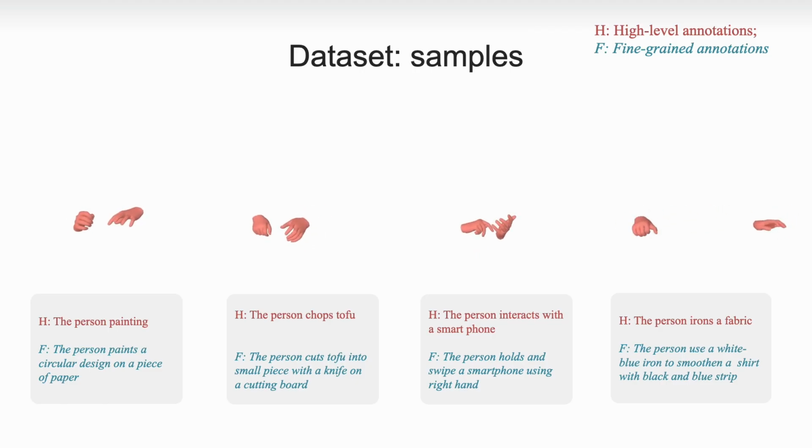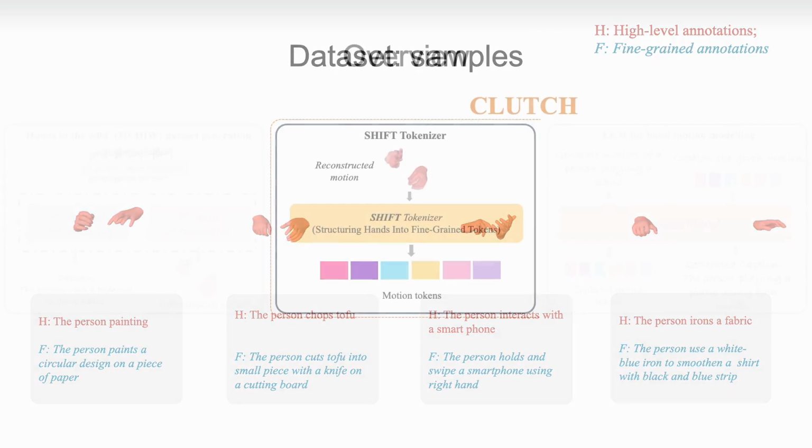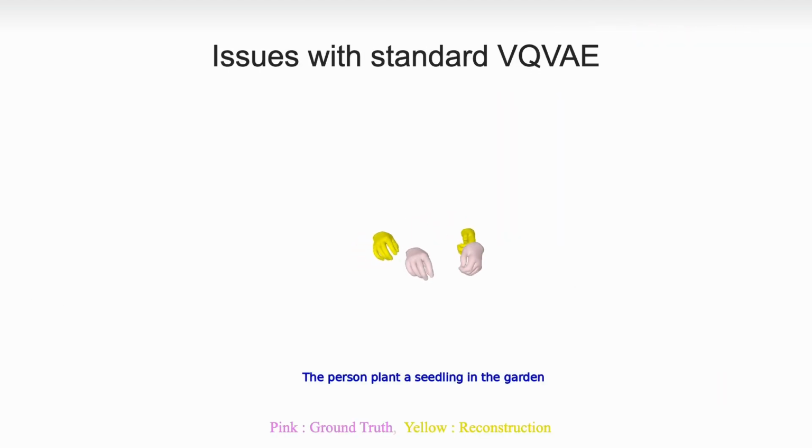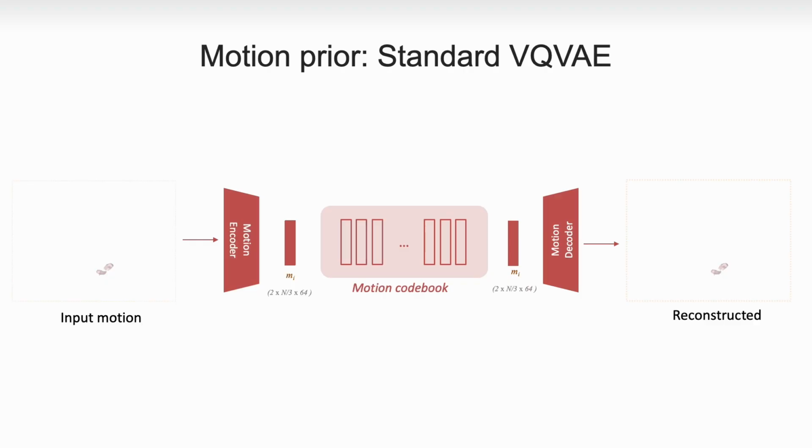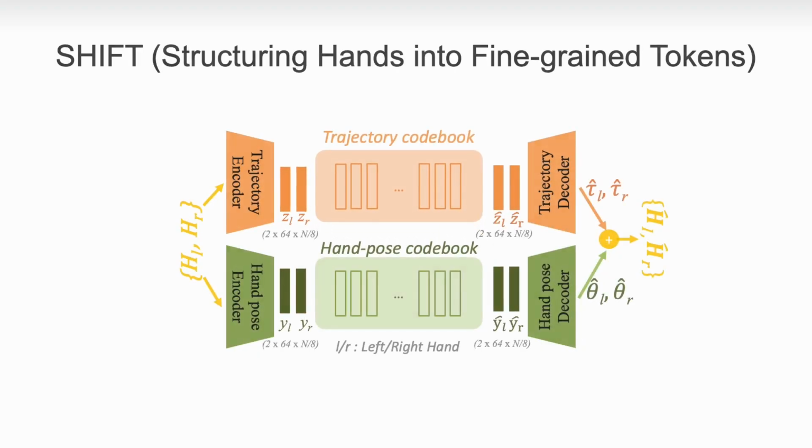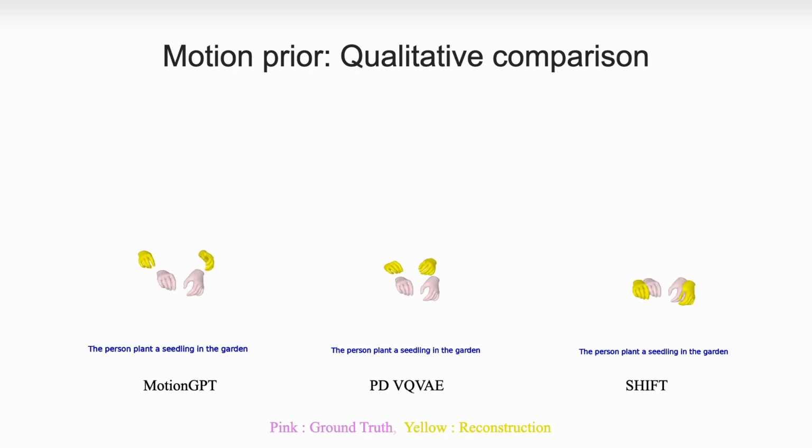In order to feed hand motion into the Clutch's LLM, we must first tokenize it. Standard VQ-VAE tokenizers struggle to capture the diversity and complexity of in-the-wild hand motion, often resulting in limited reconstruction quality and generalization. To address this, we introduce our Shift tokenizer. Shift models trajectory and pose components using separate VQ-VAEs, while also disentangling left and right hands during encoding and decoding. Empirically, this formulation achieves stronger generalization and more faithful reconstructions, even under high temporal compression.